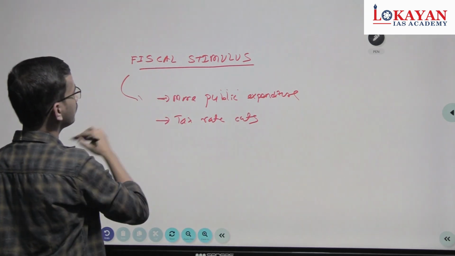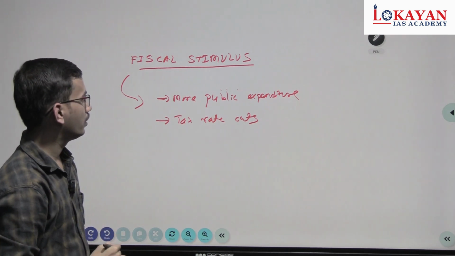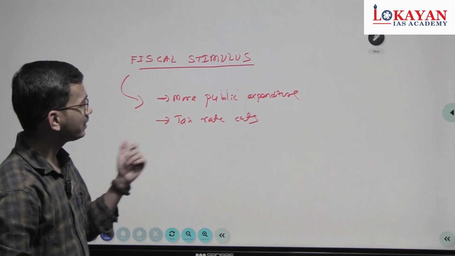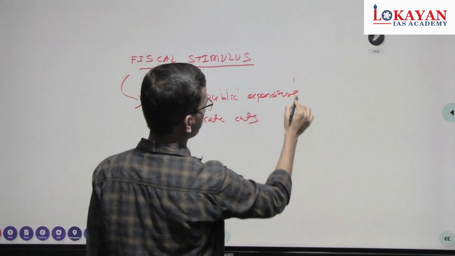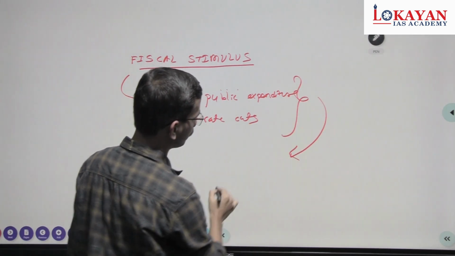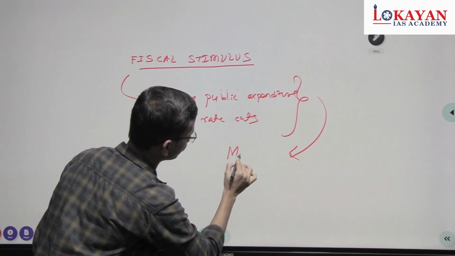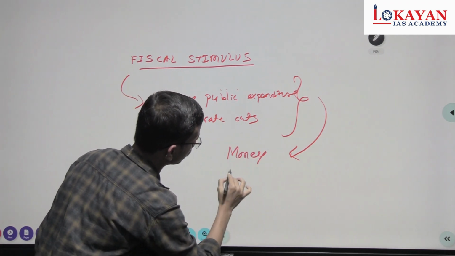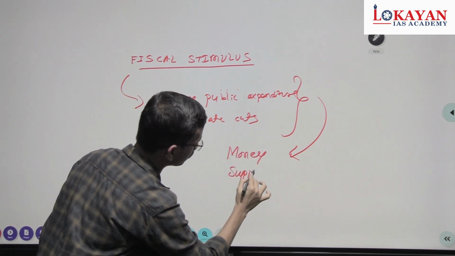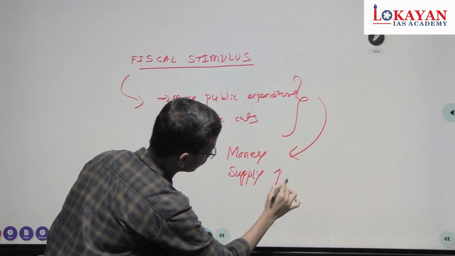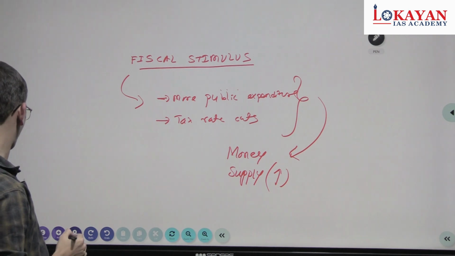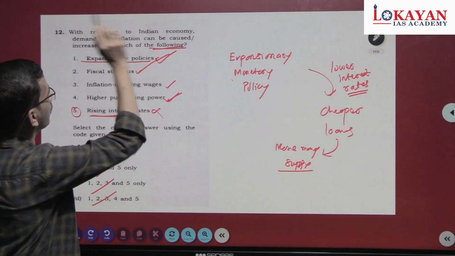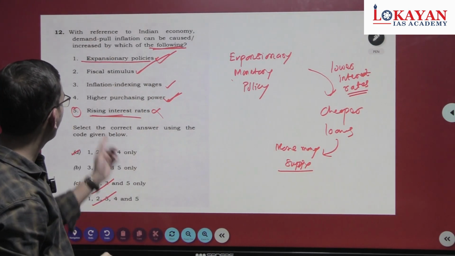These are things included in fiscal stimulus. Obviously, this will increase the money supply. Money supply will increase due to fiscal stimulus. So the second is also correct. The fourth is also correct.